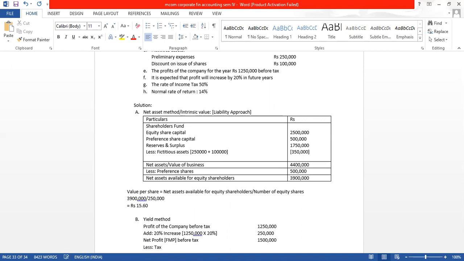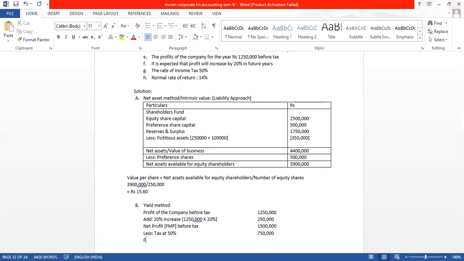Tax at 50% will be half, 7,50,000. So we get our FMP after tax as 7,50,000.